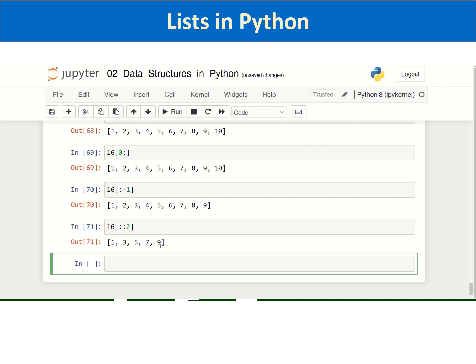And then elements of a list can again be a list.